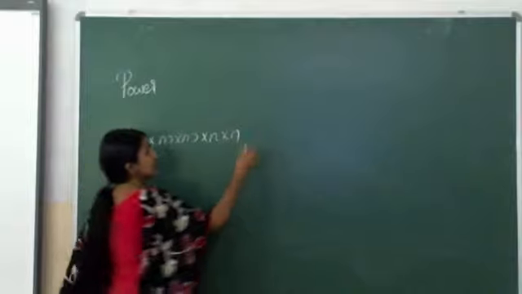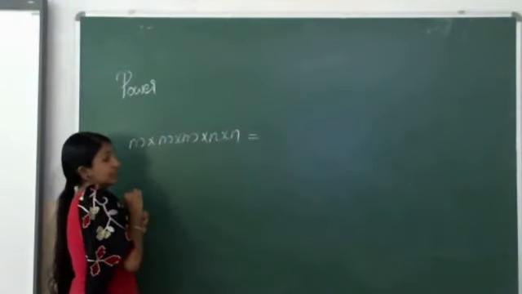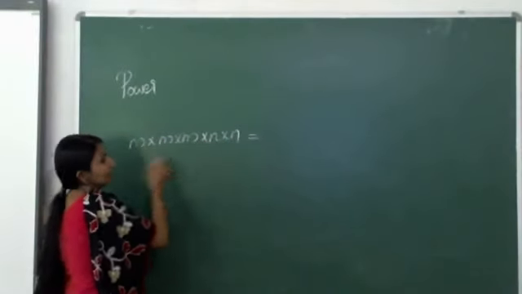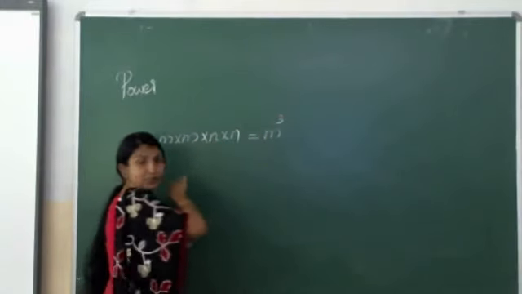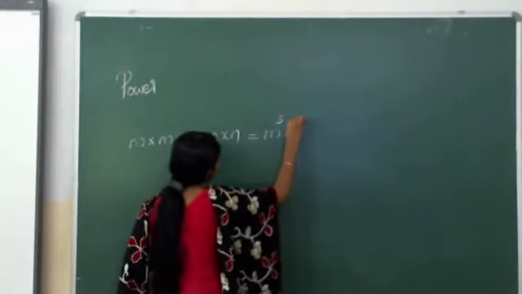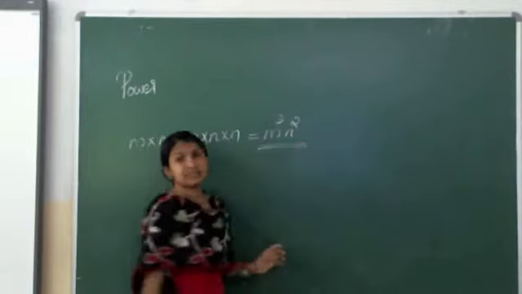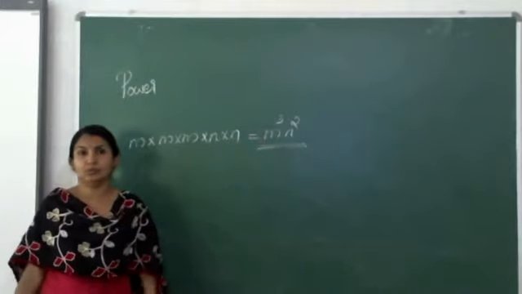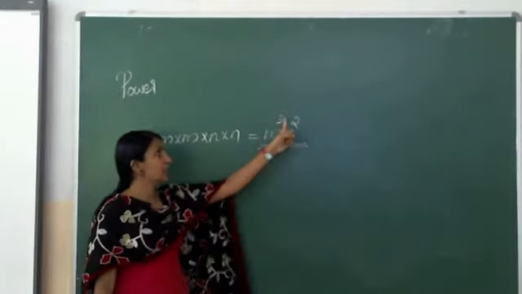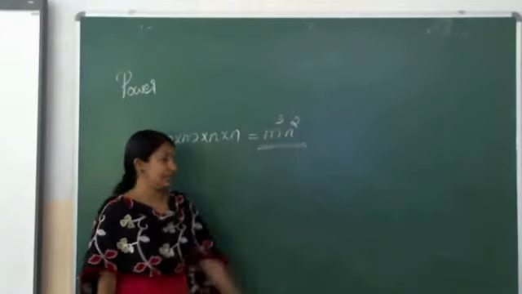How we can write this in exponent form or index form? M is multiplied by 3 times, so m raised to 3. N is multiplied 2 times, so n raised to 2. This is the exponent or index form. So this is the base, power, exponent or index.